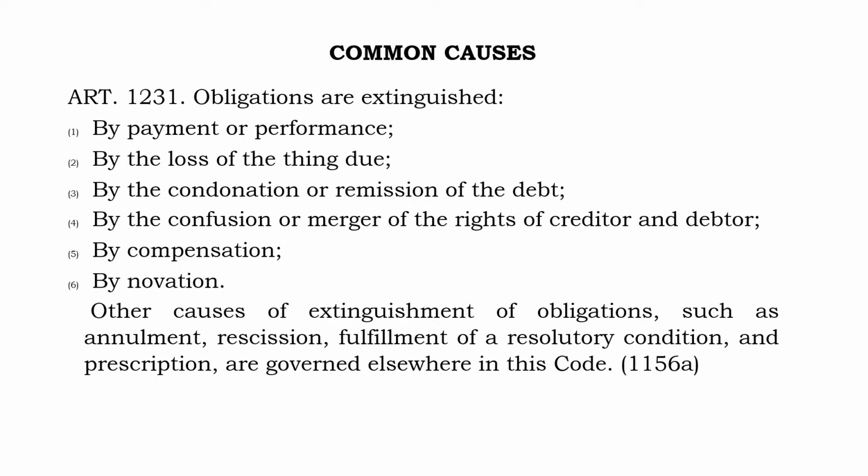Article 1231. Obligations are extinguished: 1. By payment or performance; 2. By the loss of the thing due; 3. By the condonation or remission of the debt; 4. By the confusion or merger of the rights of creditor and debtor; 5. By compensation; and 6. By novation. These are the common causes for the extinguishment of an obligation, and you have studied this in the subject Obligations and Contracts. Conventional redemption.